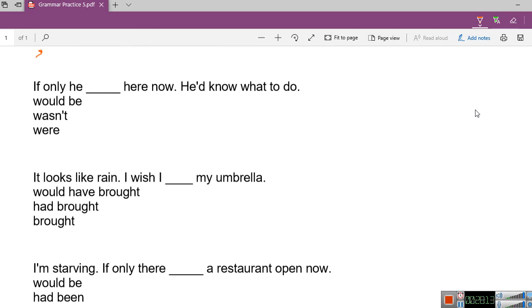If only here now, he'd know what to do. If only he were here now. That's the answer for you. Let's try to analyze if he's talking about something he wishes to be completed in the present or something he wishes to be completed in the past or even a positive annoyance. What do you think?